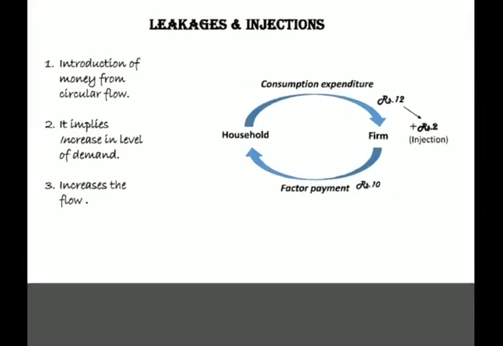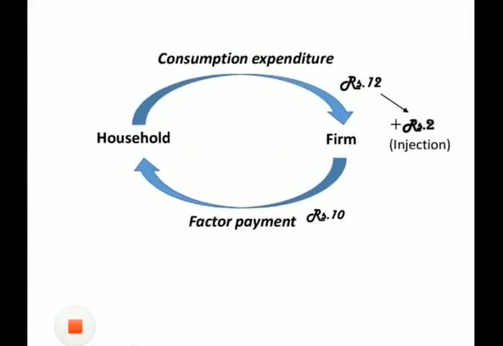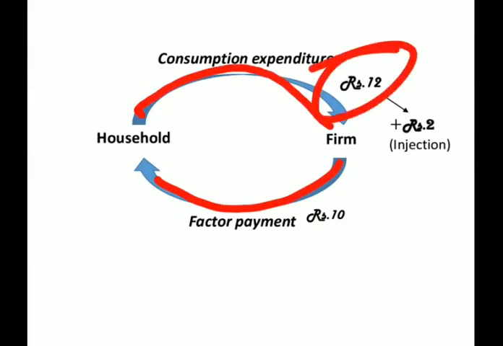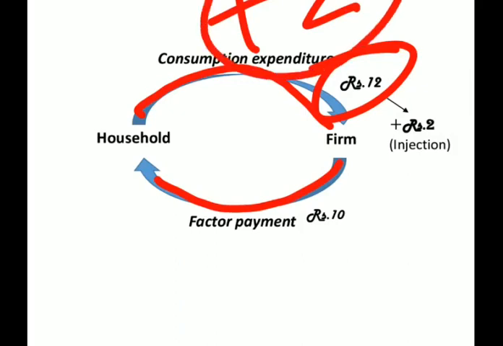Now the second term is injection. This is quite similar. The firm paid rupees 10 to the household, but the household spent rupees 12. So there is an addition of rupees 2. Why? Because the firm paid rupees 10, but he spent rupees 2 extra, in total rupees 12. From where did he get these rupees 2?